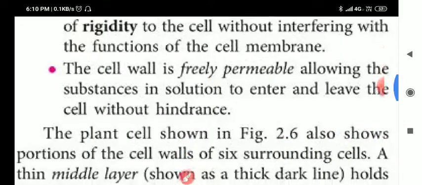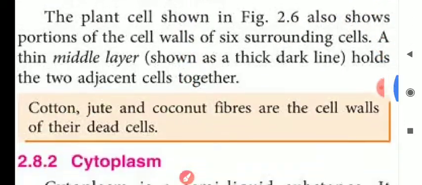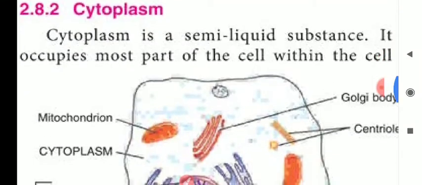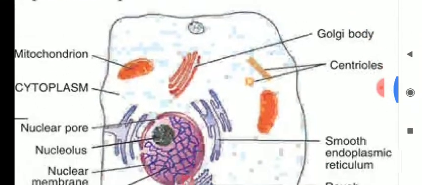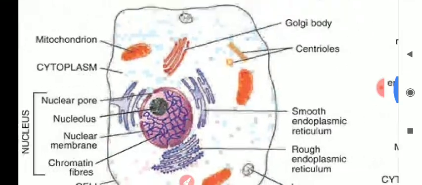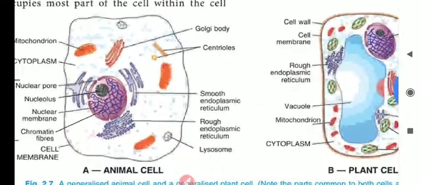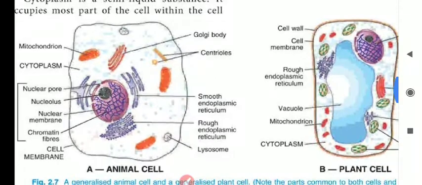Next, my dear students, you have to draw the diagrams. We'll discuss this cytoplasm just now. Just look here. These are the diagrams of animal cell and plant cell. Clear?